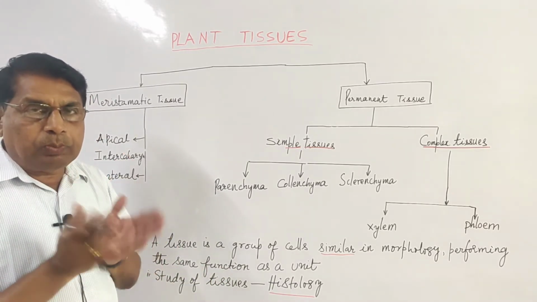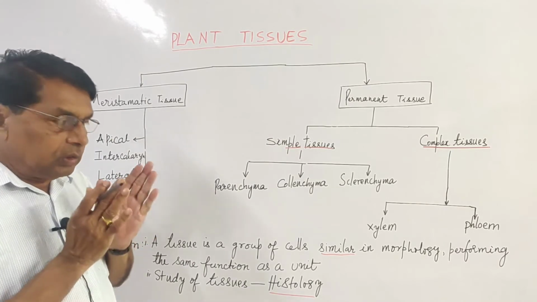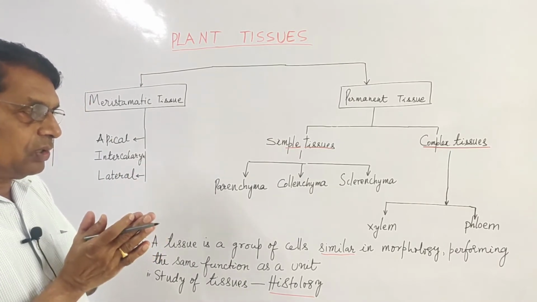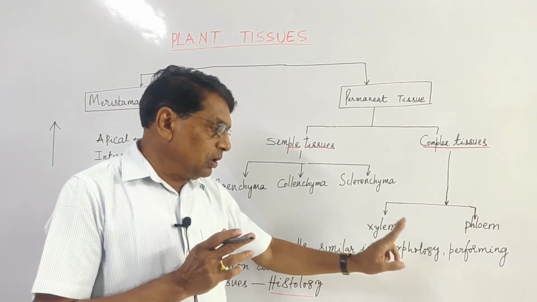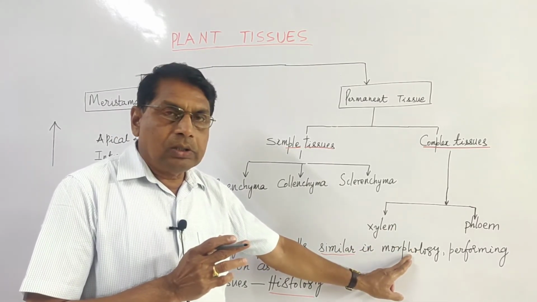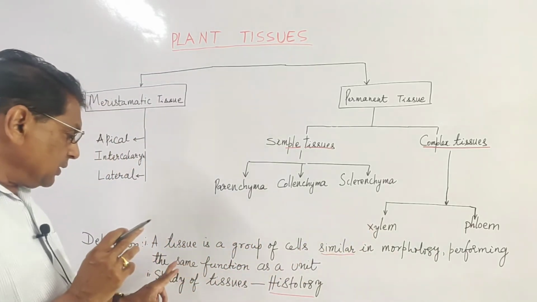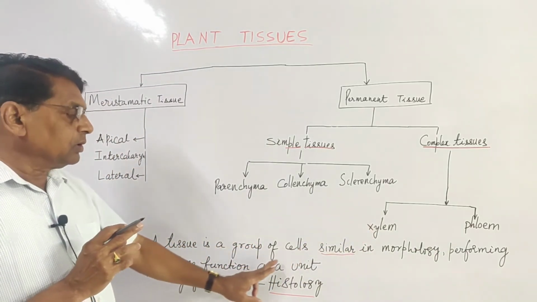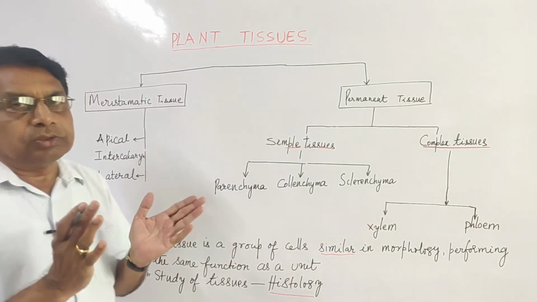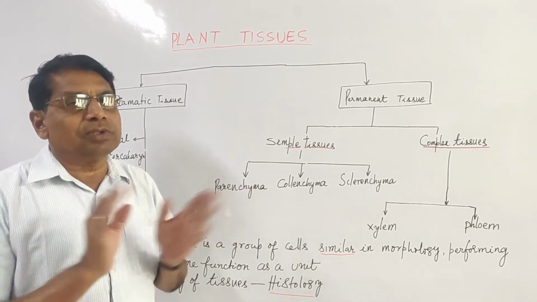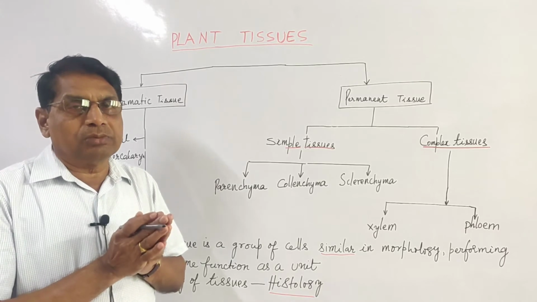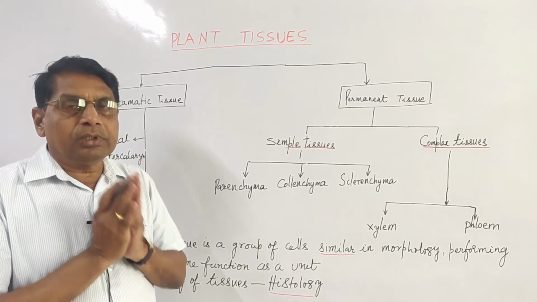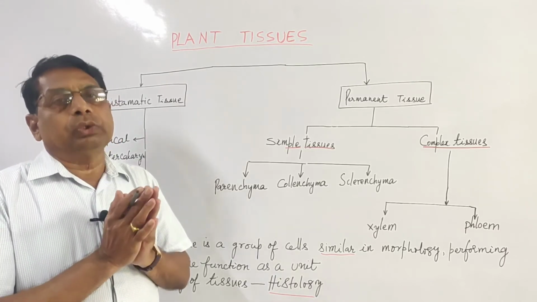It is a group of cells. In that group, many cells are there which are similar in structure, in morphology. They perform the same function just like a unit. They do not behave just like individual cells. Because all the cells are morphologically similar and performing the same function, it is a unit.